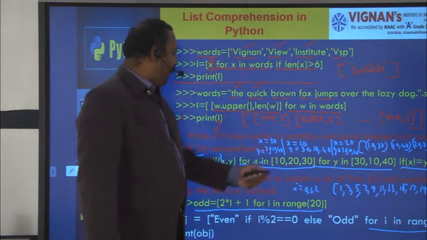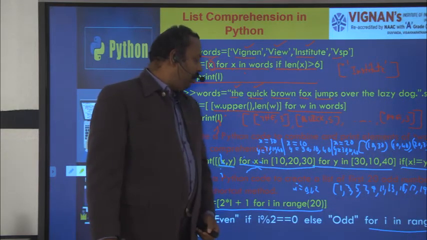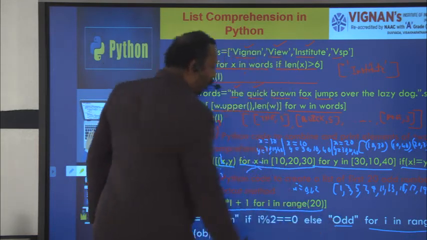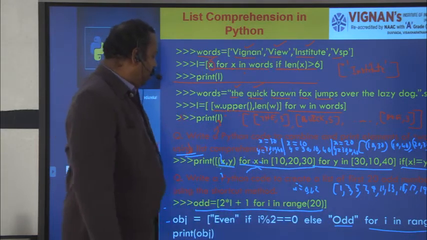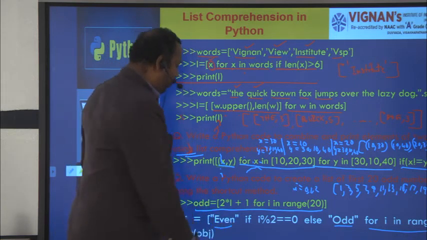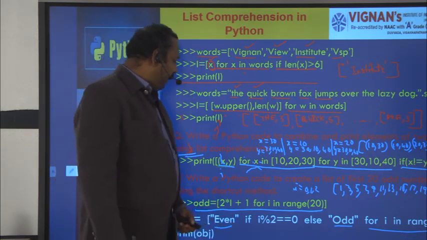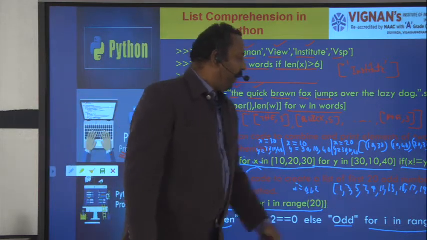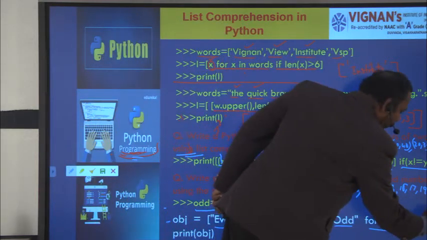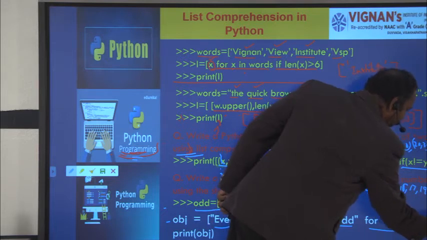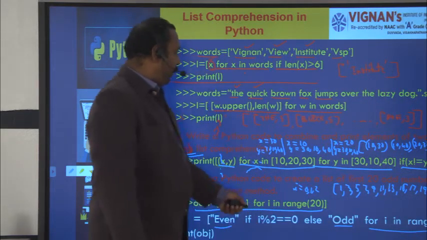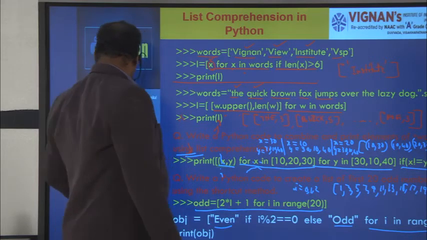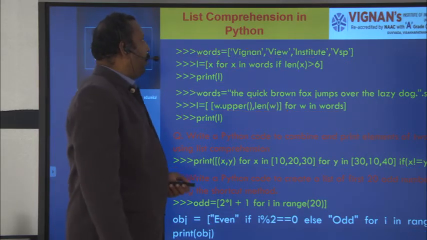So i gets value 1. So 1 mod 2 equal to 0 is false. You'll get the output odd. 1 is odd. 2 mod 2 equal to 0, then you'll get the output even. Like this, it will print all the odd numbers and even numbers between 1 to 10. Here you have to take range of 1 comma 10. So it will print all the even and the odd numbers. This is about the list comprehension.